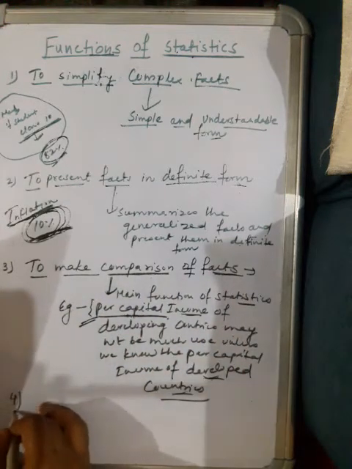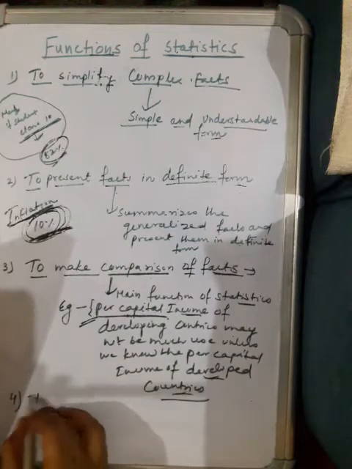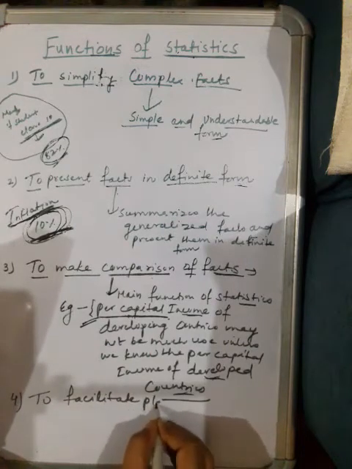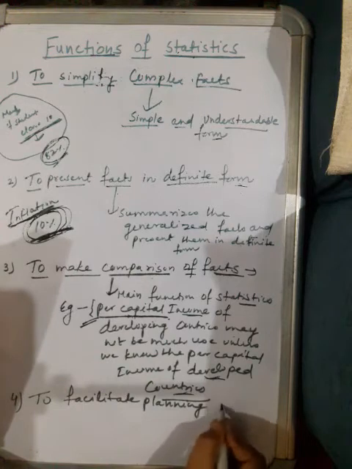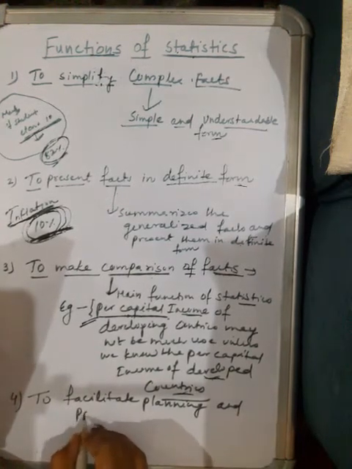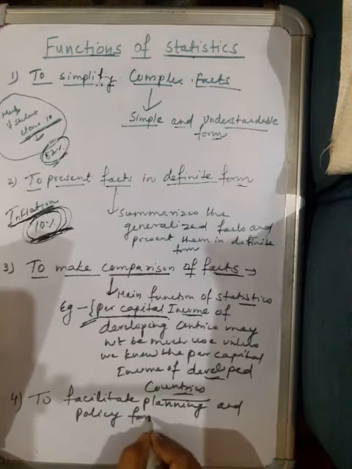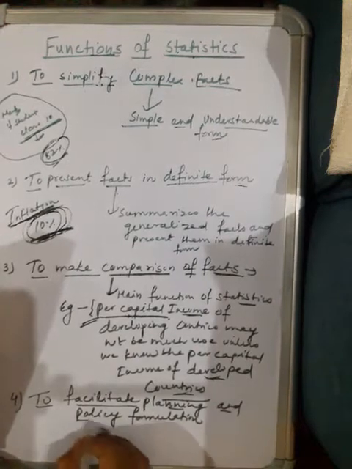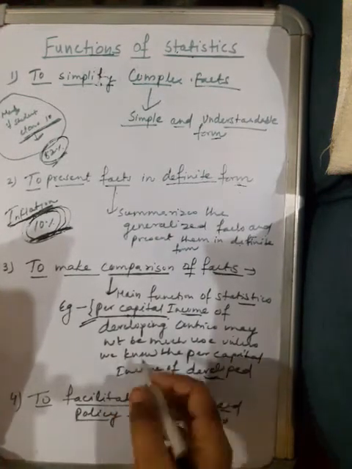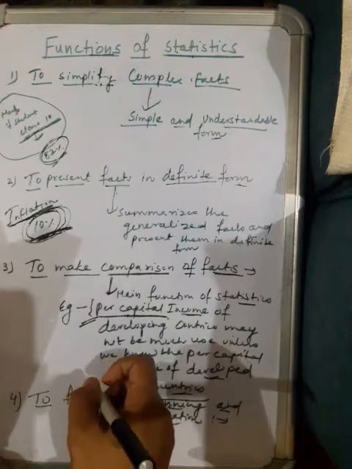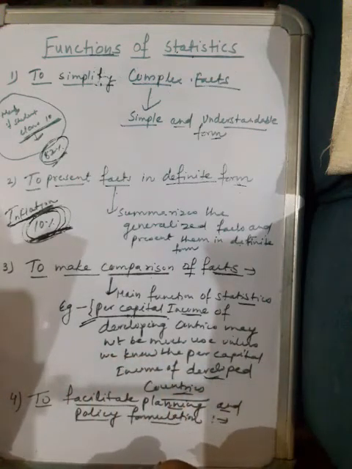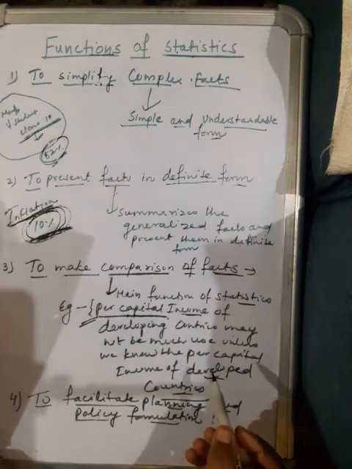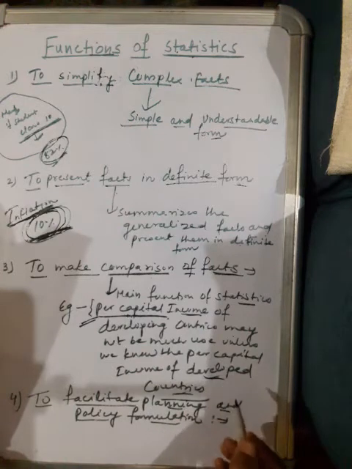The next important function is to facilitate planning and policy formulation. On the basis of numerical facts and their analysis, businessmen and administrators can plan future activities and shape their policies.